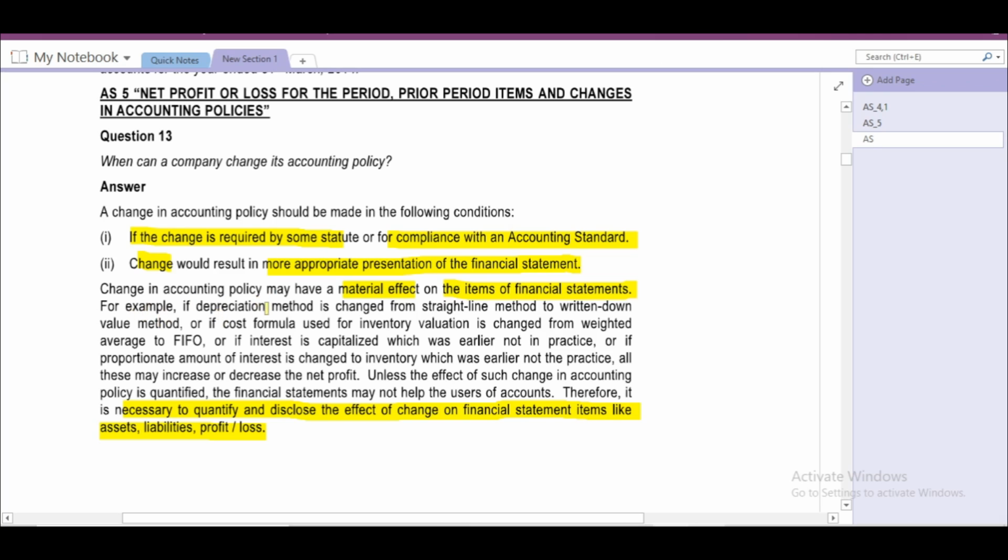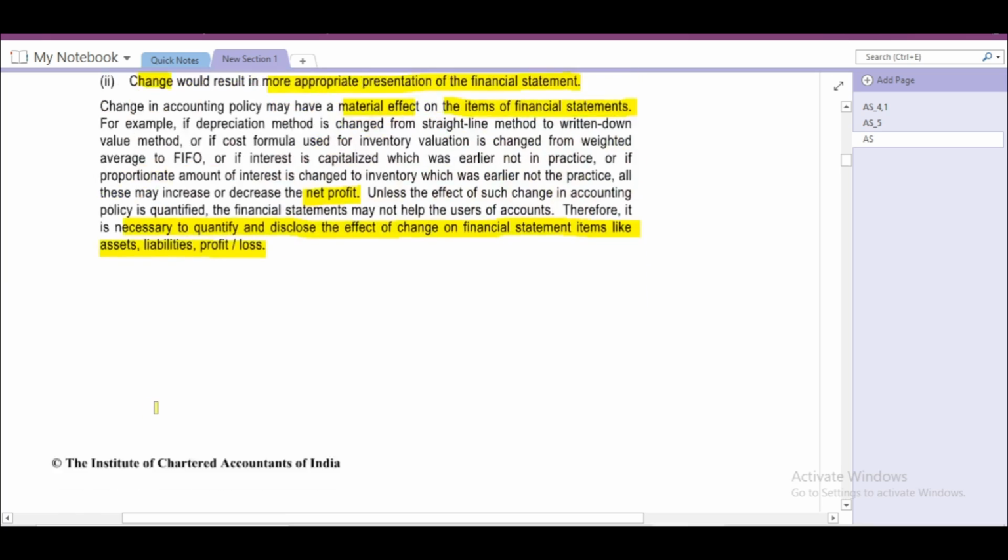For example, if the depreciation method is changed from straight line method to WDV, or if the cost formula used for inventory valuation is changed from weighted average to FIFO, or if interest is capitalized which was earlier not in practice, or if a proportionate amount of interest is charged to inventory which was earlier not the practice. All this may increase or decrease the net profit. Unless the effect of such change in accounting policy is quantified, the financial statements may not help the users of accounts. That is question number 13.